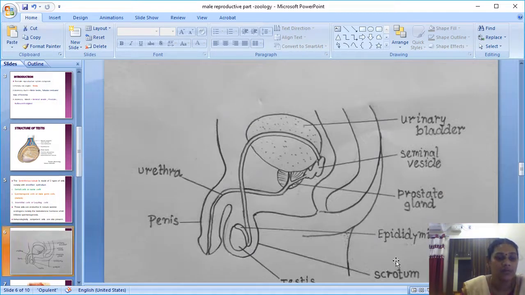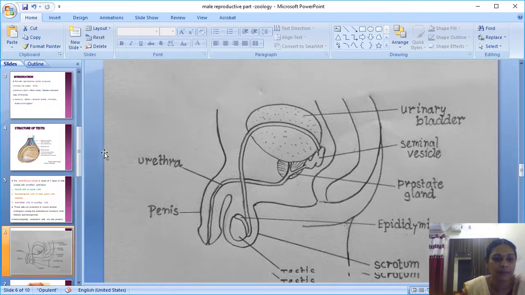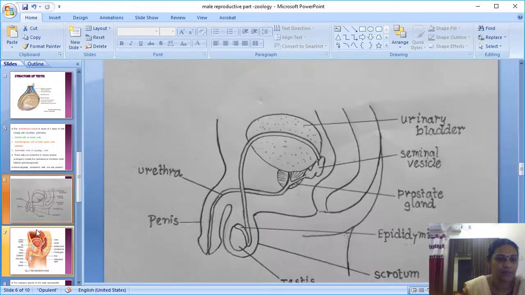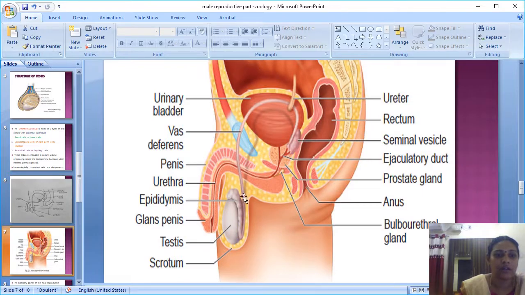Okay, this part I have explained to you. This is the prostate. This flower-like, tree-like structure is called the seminal vesicle. This is again your textbook diagram. This triangle structure is the urinary bladder, which is continuous with the urethra. The urethra starts from the urinary bladder and goes till the urethral meatus. This is the penis, and the enlarged end portion of the penis is called the glans penis.